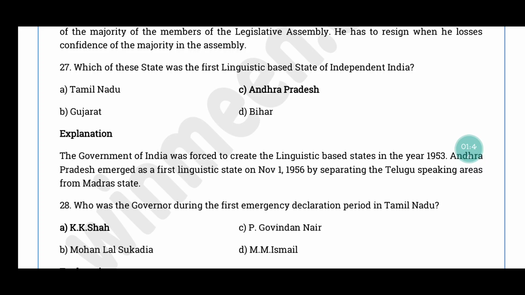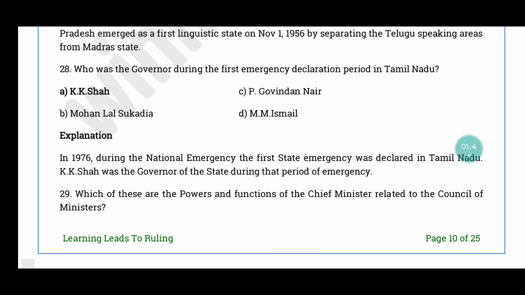Question number 28. Who was the governor during the first emergency declaration period in Tamil Nadu? The correct answer is option A, K.K. Shah.